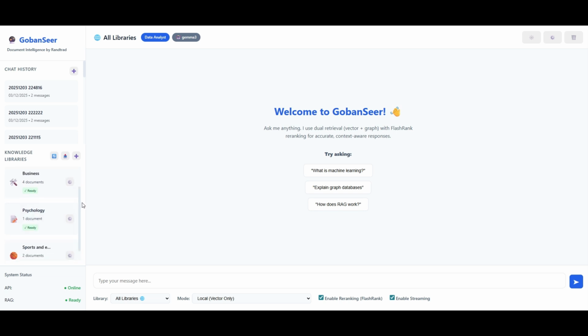I can ask questions about those documents individually by highlighting a specific library, or I can have a query about all of my libraries. So for example, if I created a system like this where I had all of my emails or all of my client cases, I could have them in all of my libraries. I could have my libraries by year. So I could query a particular year, or I could query all of the years in one go. In this instance, I can have a conversation with, for example, my business documents if I want to.